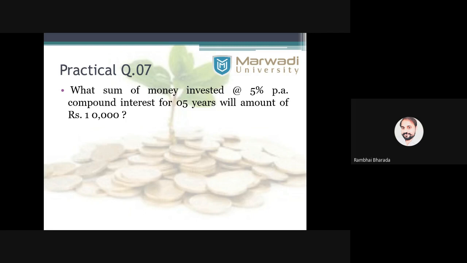But in question number 7, the future value is given and we need to find the principal amount, or in other terms, the present value. Are you getting my point? So in question number 7, P is missing and FV is given.